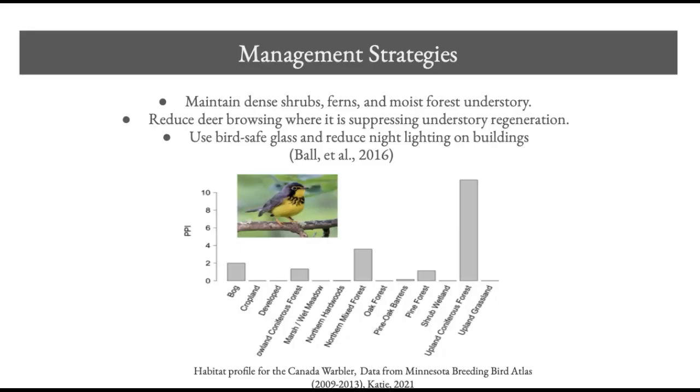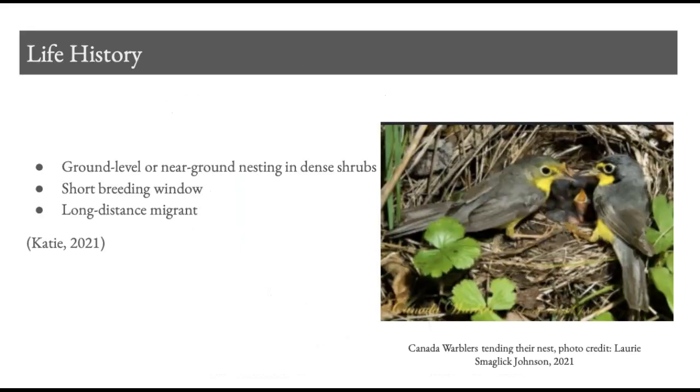Another useful strategy is reducing migration mortality by lowering nighttime lighting and making glass more visible to birds. The Canada warbler nests on or near the ground in dense shrubs, so protecting the understory is essential for keeping nest sites hidden and safe. Its short breeding window means that even small disturbances during nesting can lower reproductive success.